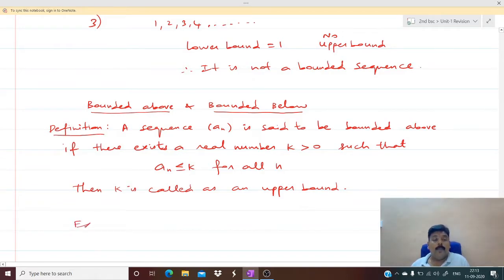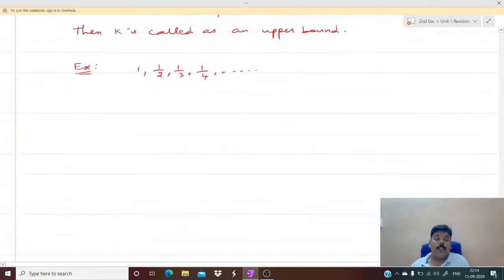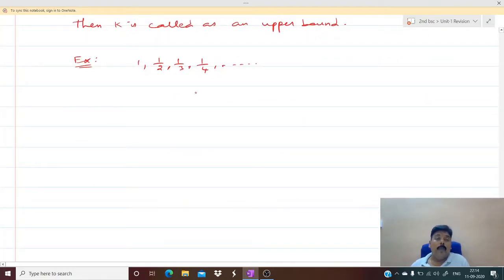Now we'll see some examples so that you can understand easily. So tell me the upper bound for this: 1, 1/2, 1/3, 1/4, etc. Tell me what is the upper bound for this.